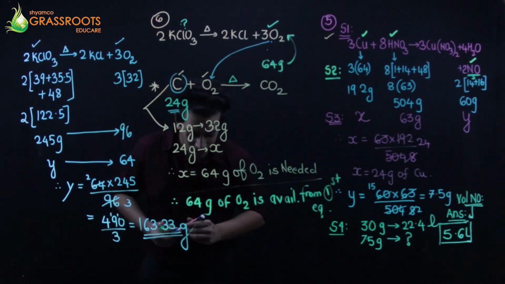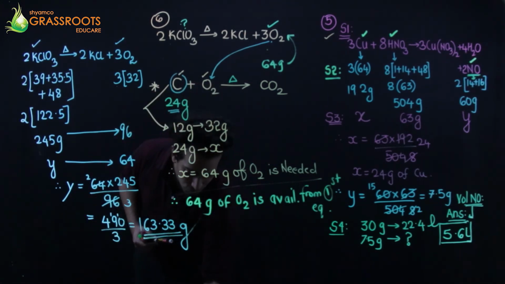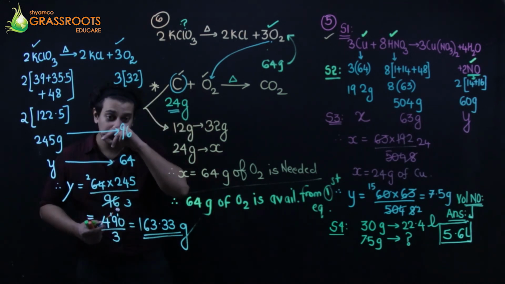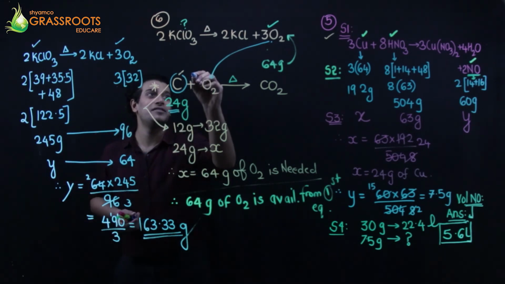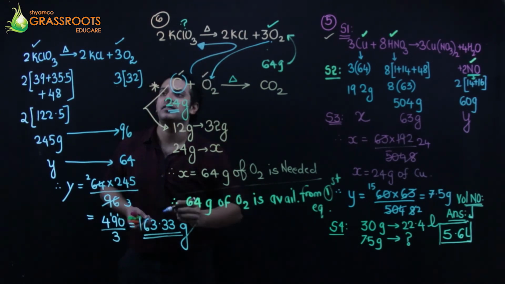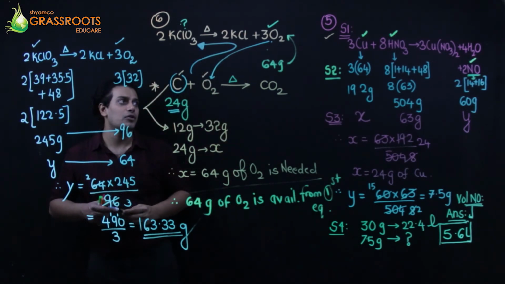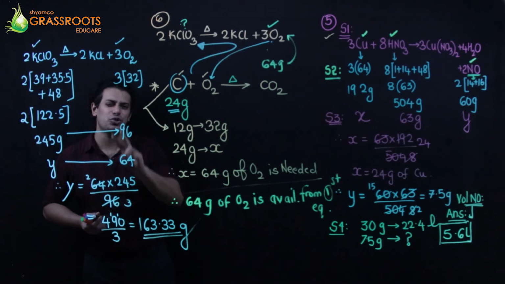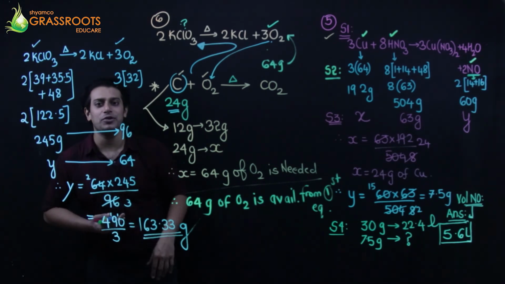So the answer should be how much? 163.33. It's a reverse psychology. Okay. Excellent question. Excellent question. It's one of my favorite sums. Okay. Go through this, and now we're going to go with the last 2 to 3 sums for our chapter to get complete. Okay, the next question.